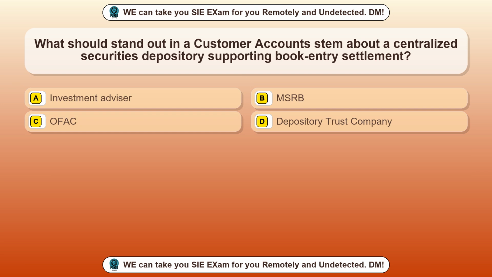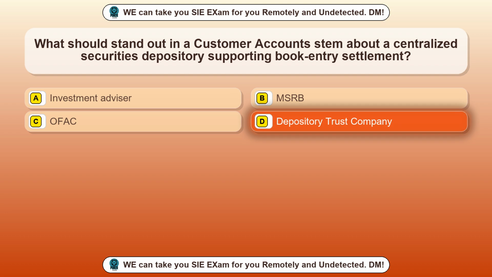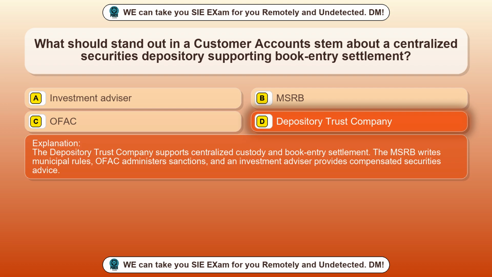Question 64. What should stand out in a customer account stem about a centralized securities depository supporting book entry settlement? Option A, investment advisor. Option B, MSRB. Option C, OFAC. Option D, depository trust company. The correct answer is option D, depository trust company. The depository trust company supports centralized custody and book entry settlement. The MSRB writes municipal rules, OFAC administers sanctions, and an investment advisor provides compensated securities advice.